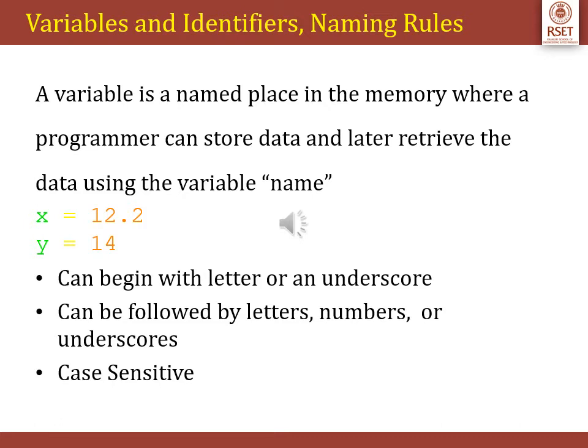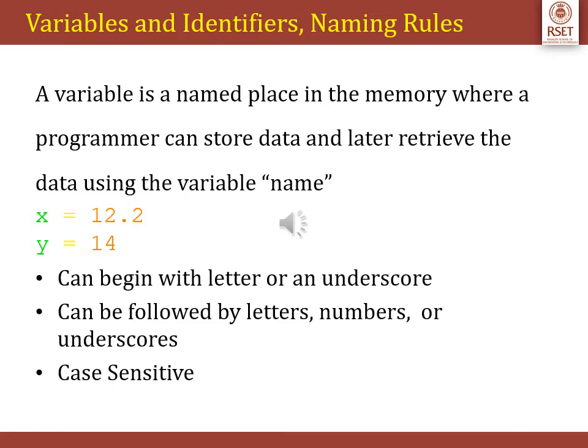A variable is a named place in the memory where a programmer can store data and later retrieve the data using the variable name. So examples I have written: x is equal to 12.2 and y is equal to 14. So here x and y are variables or identifiers.